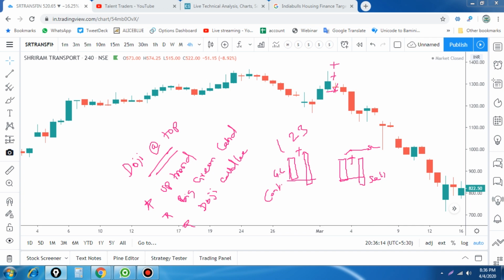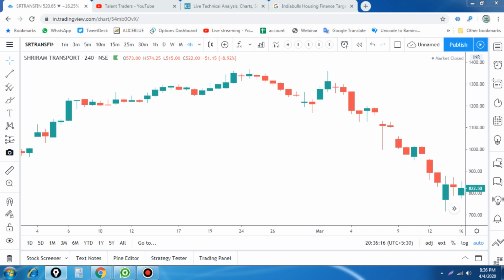Using this technique, these things will not happen day by day, but will happen with this particular doji at the top or doji at the bottom. It will happen in individual stocks, but we have to track them using a scanner or screener. Using the screener you can focus on the stocks and follow them, then you will get some good results. This is the 4-hour chart of Shriram Transport Finance.